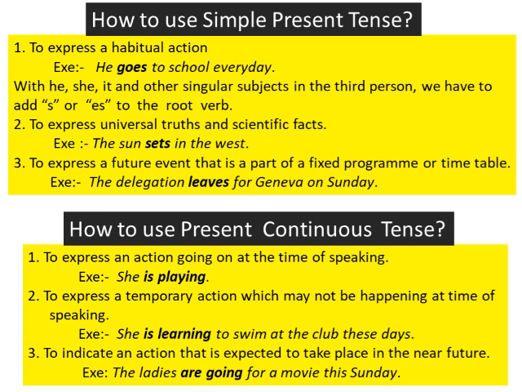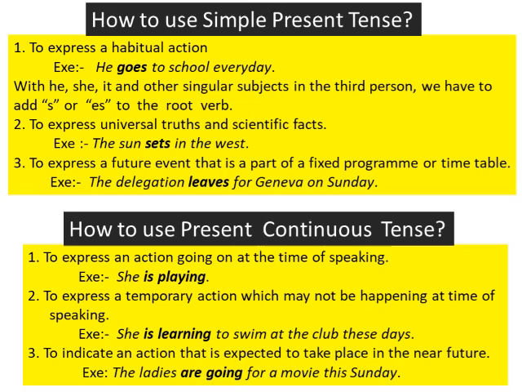Now, how do we use simple present tense? What are the different situations? The first is to express a habitual action. Habitual actions are the actions which we do as our habit. The example is: He goes to school every day. That is his habit, to go to school.